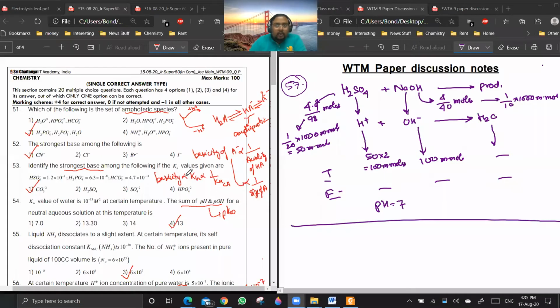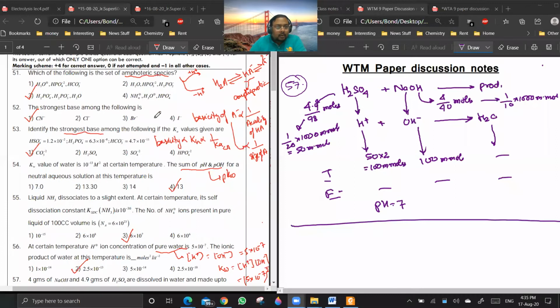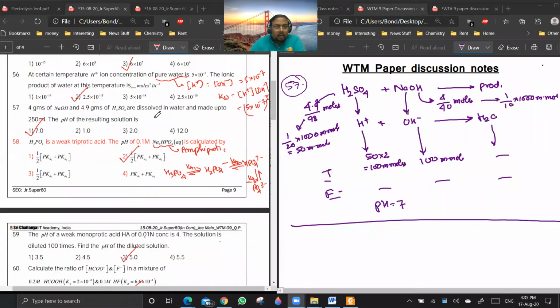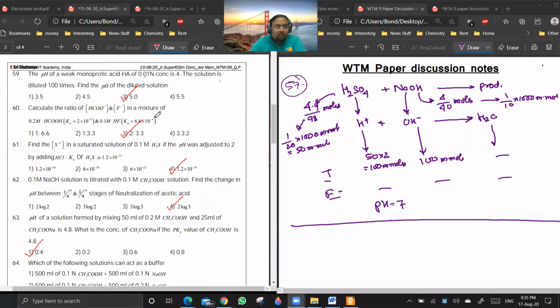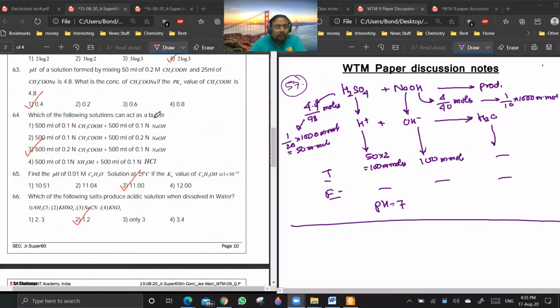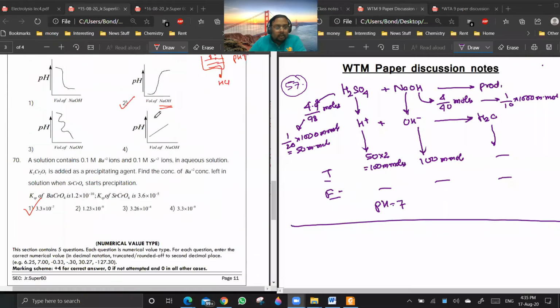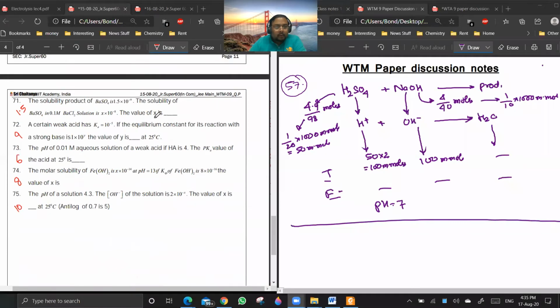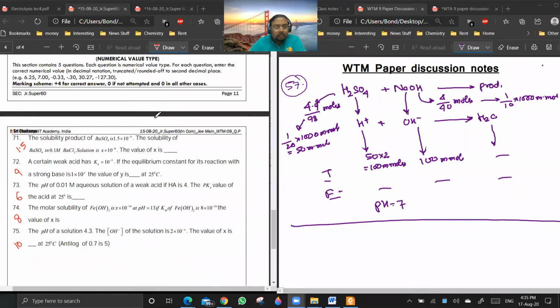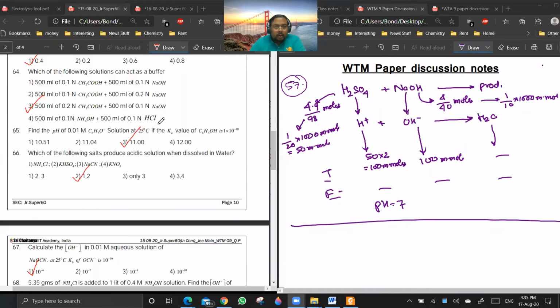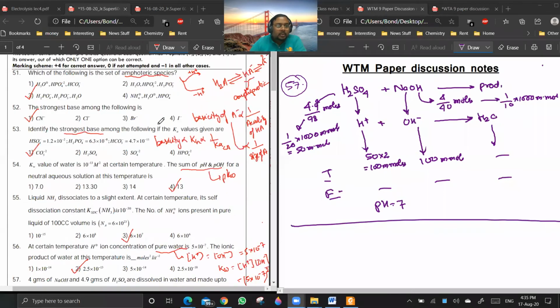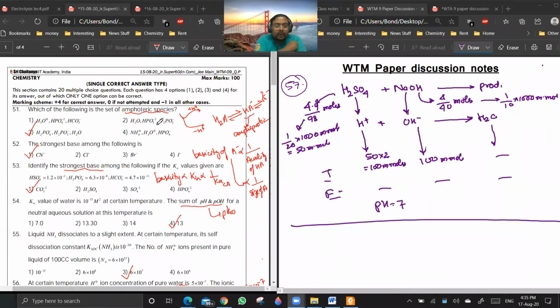So today we are going to discuss WTM09. This is a paper which is based on the complete ionic equilibrium syllabus. So these are the questions which have come. There are 20 questions which are single correct, and then 5 are numerical value type. So let us start with the questions. Question number 51 to 55.